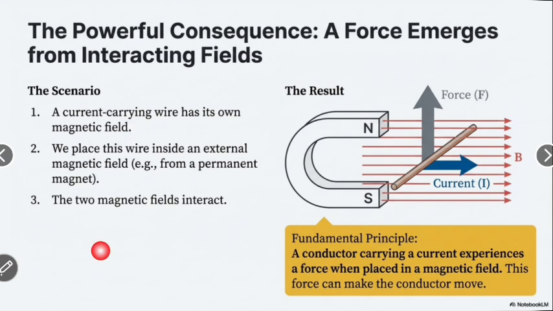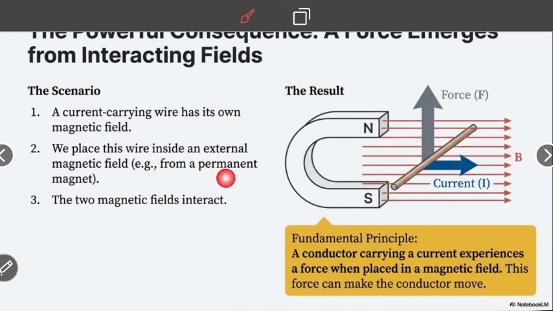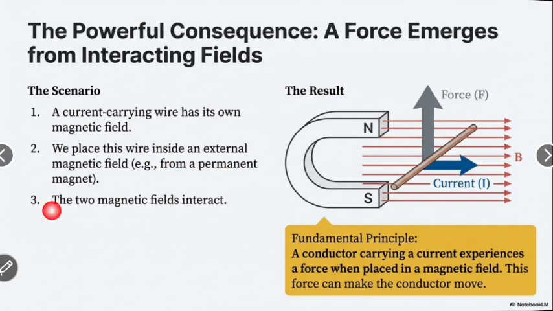The scenario. First, the current-carrying wire has its own magnetic field. Second, we place this wire inside an external magnetic field, for example, from a permanent magnet. Third, the two magnetic fields interact.